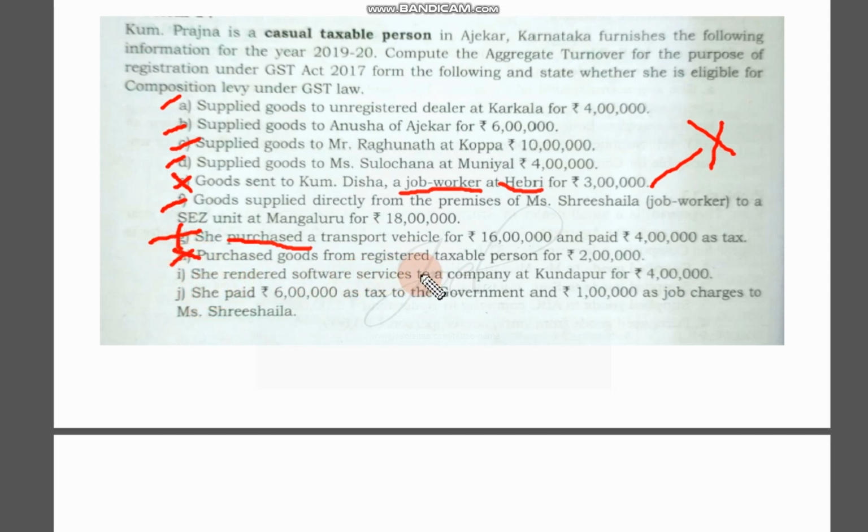She rendered software services to a company. It is a service. We can consider this. Services are allowed. Fine. Services are completely allowed.